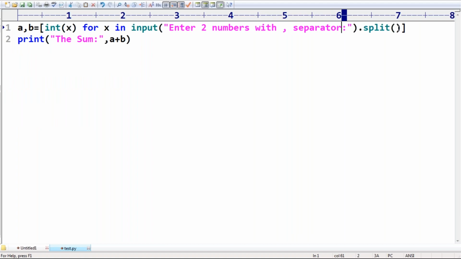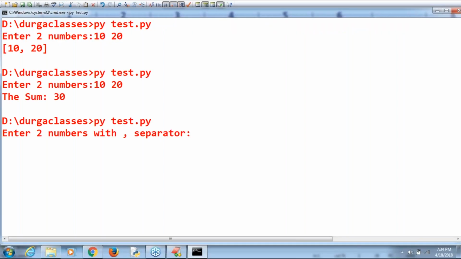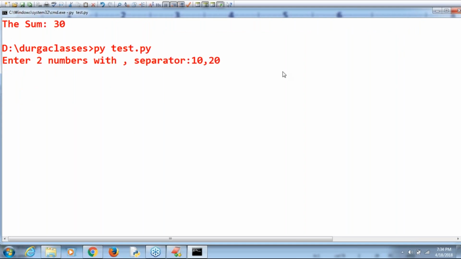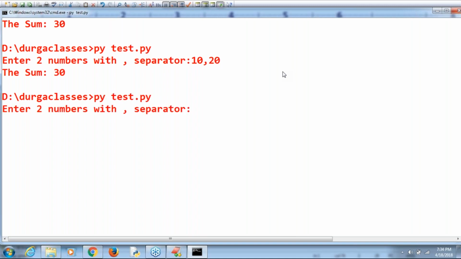Now the split, in the string concept I will discuss. Don't get confused, I'm just taking this. If you are not providing any argument, it is always going to be considered with respect to space. If you are providing, like this, then with respect to comma. Now observe, same scenario, enter two numbers with comma separator, 10, 20. The sum is 30. Are you getting it, right? Now enter two numbers, 30, 40. Then automatically the sum is 70.